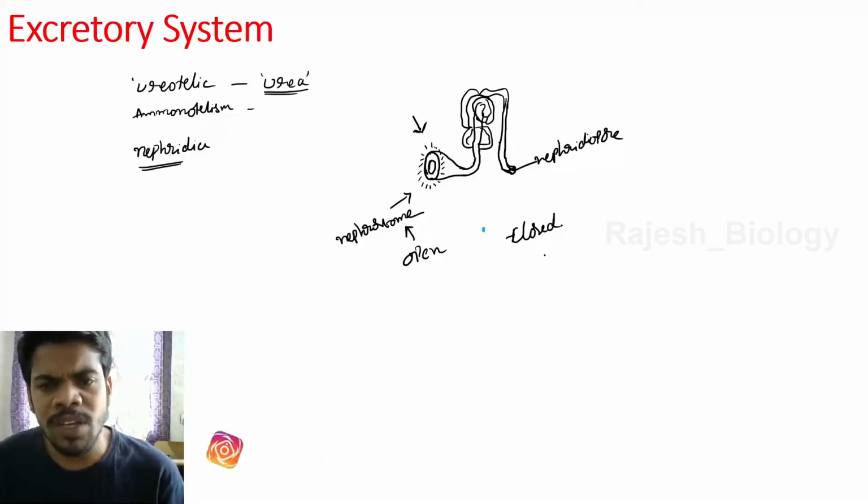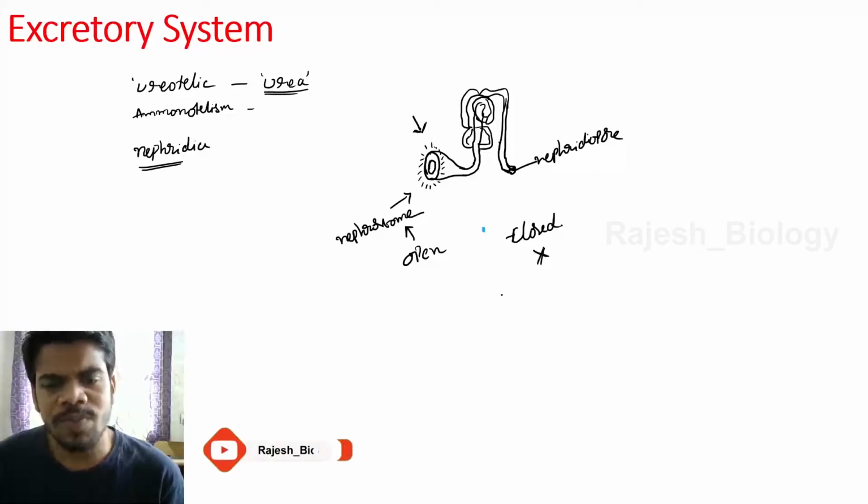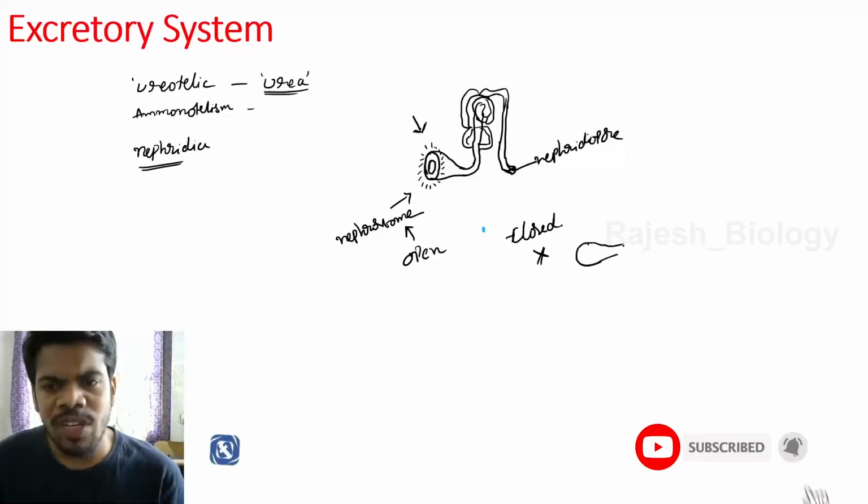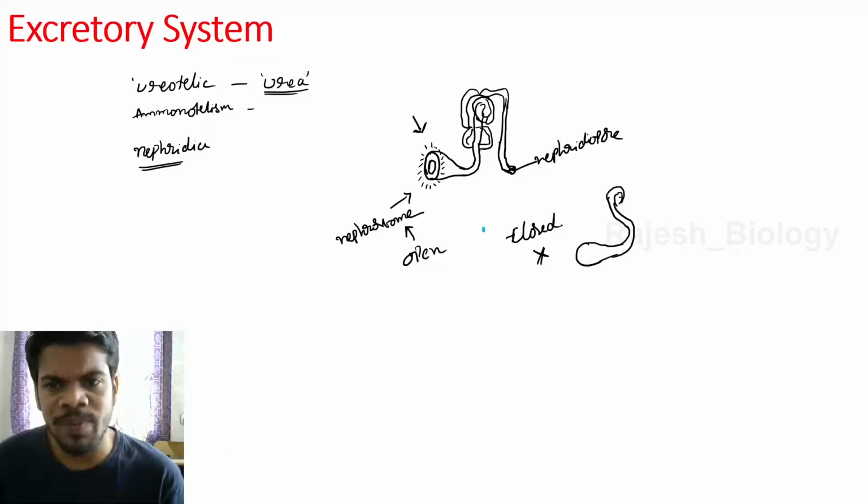Closed type nephridia don't have a nephrostome; they have a blunt ended opening actually. The nephrostome is absent in closed type nephridia.